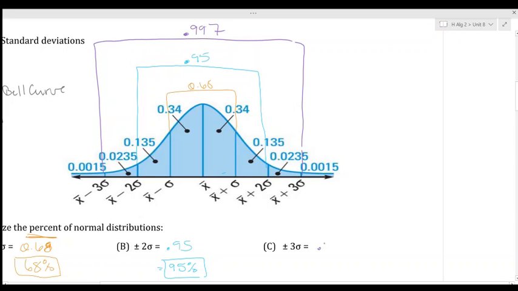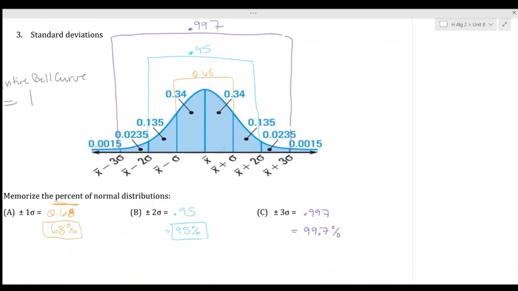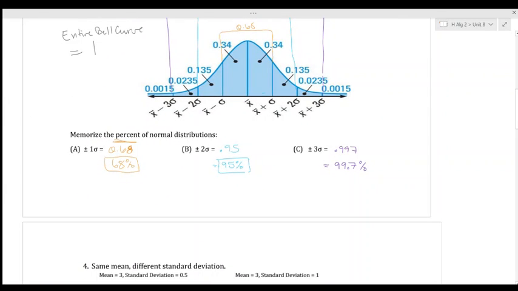And 0.997 as a percent is 99.7%. So the third standard deviation holds 99.7% of the population, or of the data points. And then anything past that third deviation is the rest of the population, which will add up to 100%, which is 0.3%.